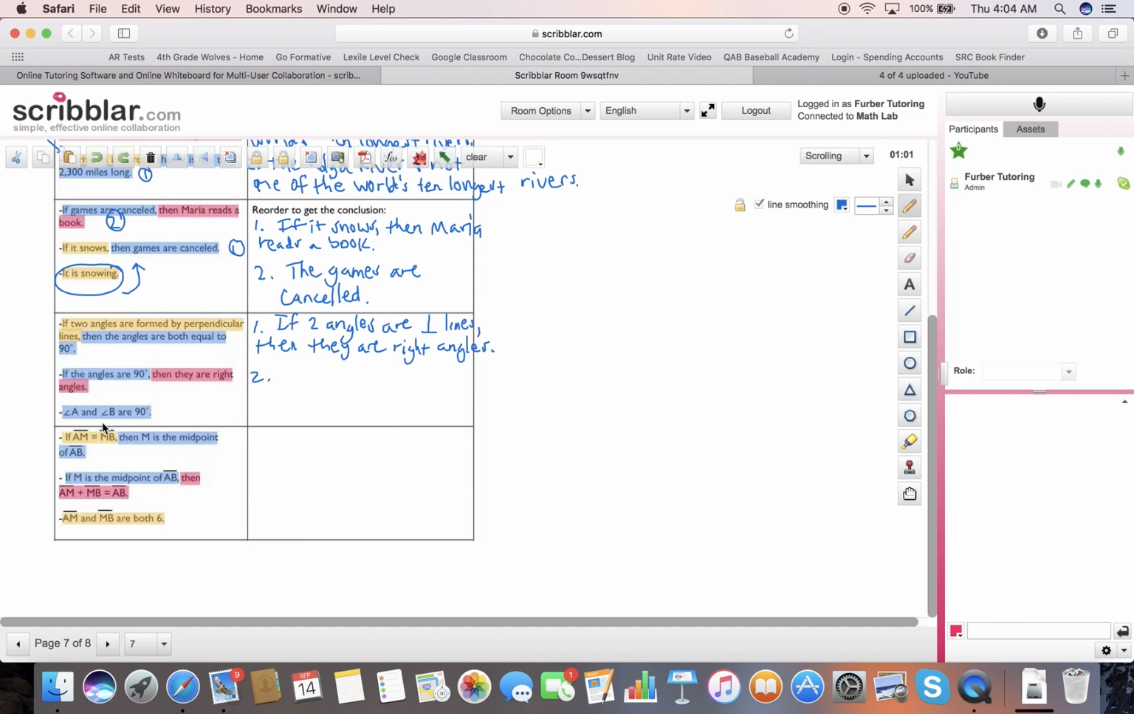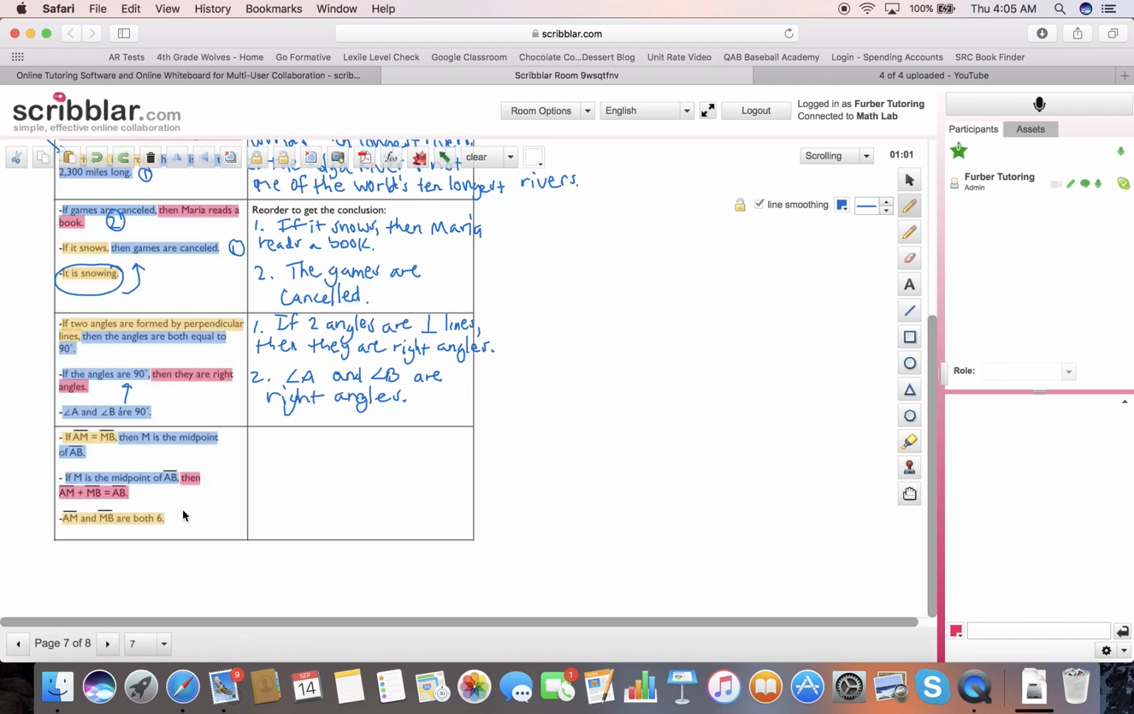Okay, now look at the next statement. Angle A and angle B are 90 degrees. That doesn't match with this. That matches with the hypothesis of the second statement. So I'm just going to draw one conclusion, because if I know that if angles are 90, they're right angles, and angle A and angle B are 90, then I know that angle A and angle B are right angles. That's what it says. If the angles are 90, then they're right angles. Angle A and angle B are 90, therefore they must be right angles.